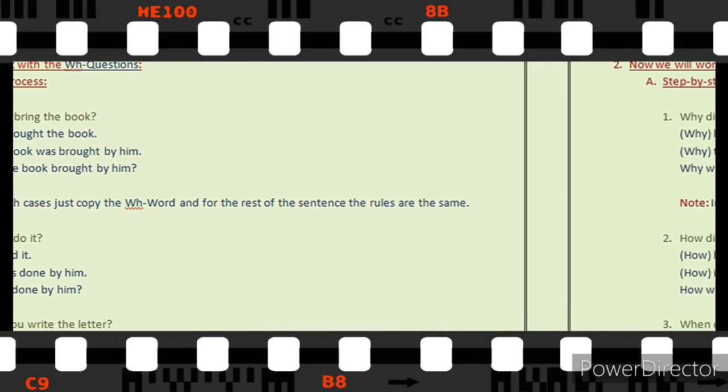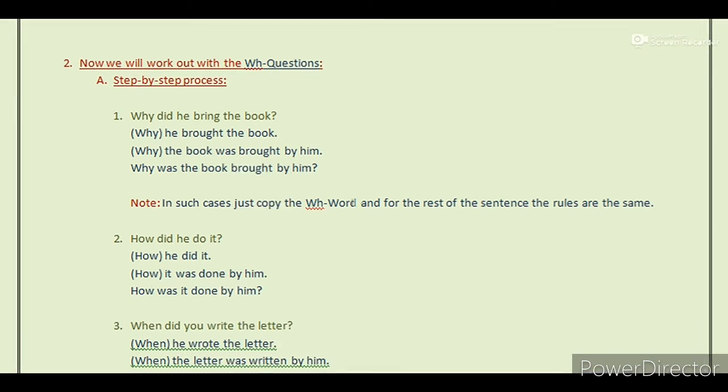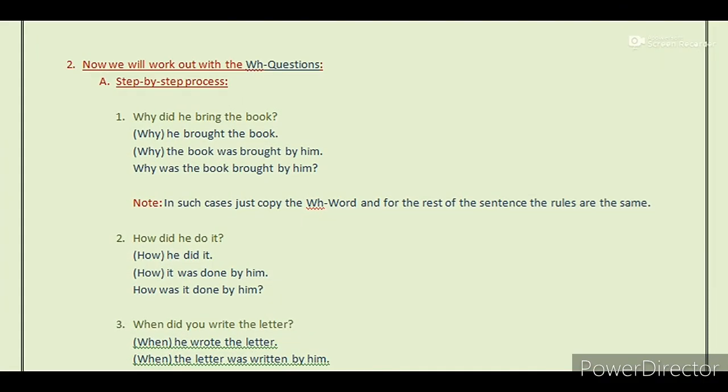Now make it a passive one. Just copy the WH word why. First bring the object, the book. Next, a be verb in its past form, was. Now the past participle form of the main verb, brought. Now a by, and finally the subject, him. And now the final step, pick the be verb was and put it before the subject, the book. Now the answer is, why was the book brought by him?